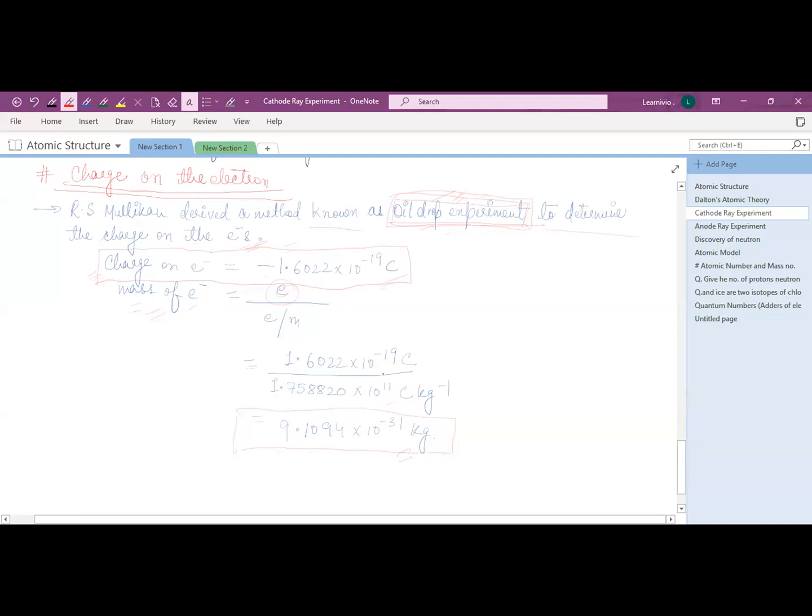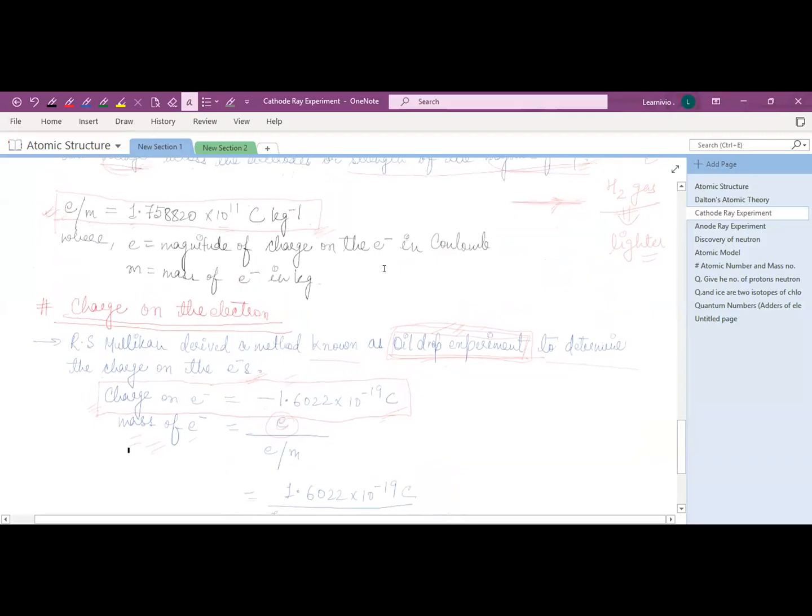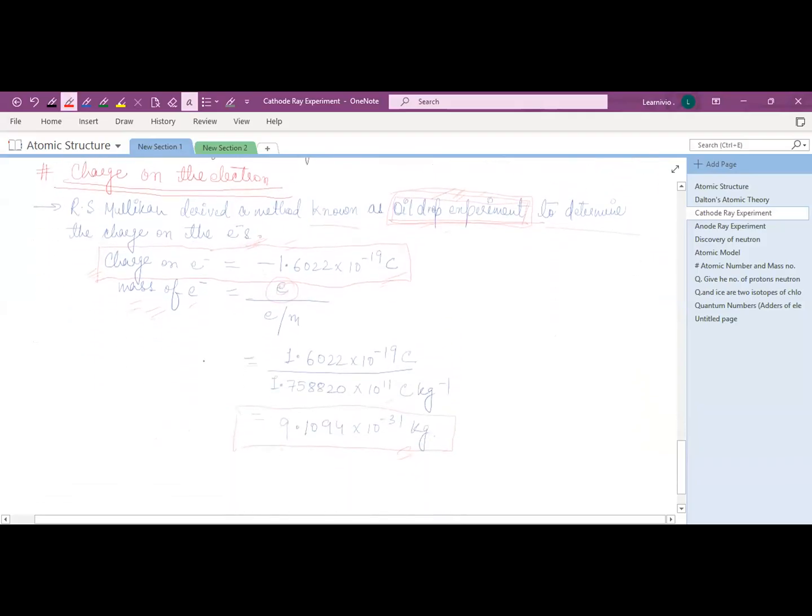So 1.6 into 10 to the power minus 19 coulomb divided by the charge to mass ratio that J.J. Thomson derived, 1.75 into 10 to the power 11. When you divide this, you will get 9.1094 into 10 to the power minus 31 kg. This is the mass of electron, and the earlier value is the charge on electron.